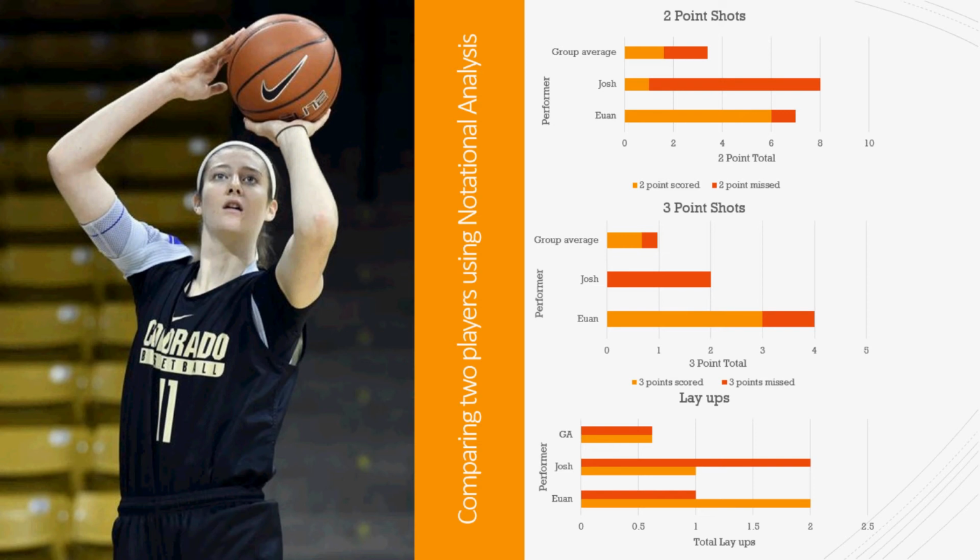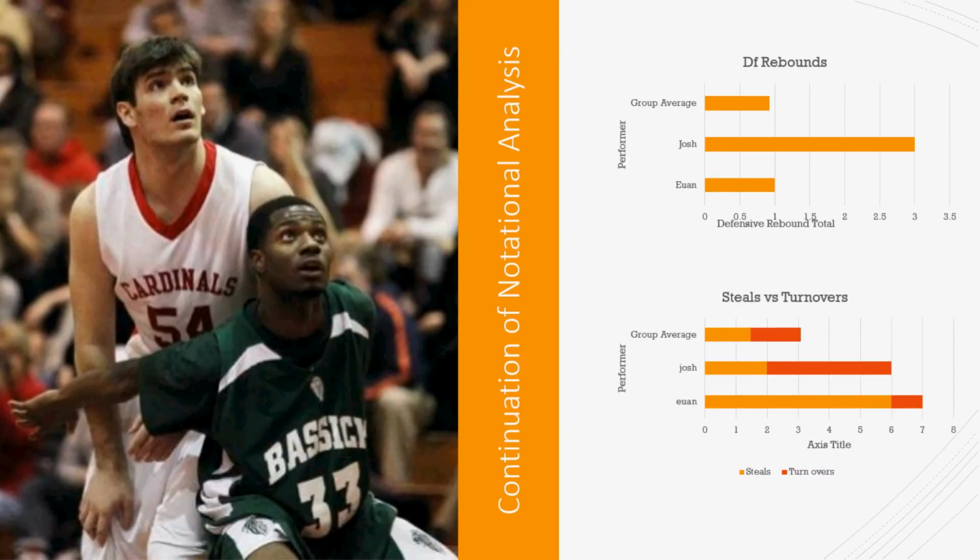The final shot type is layups, and this is where the results change from the norm of the other two graphs. Ewan is a lot higher than the class average, having scored 2, with the group average only being 0.6 per player. Josh also has a higher than the group average for layups. However, Josh has a drastically higher chance of missing his shots, only scoring 33% of his layups, where Ewan scored 66%, which is double as efficient as Josh.